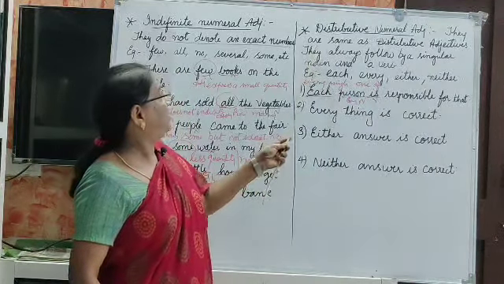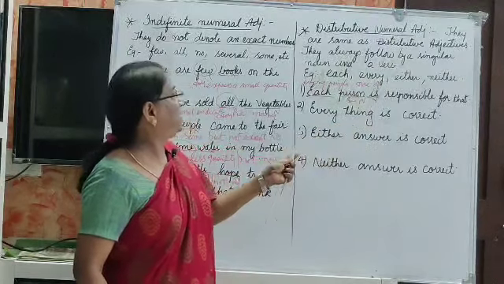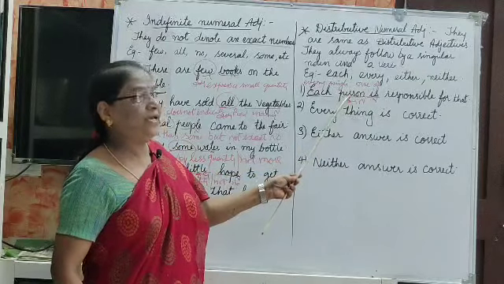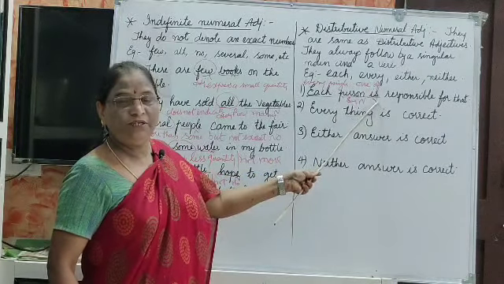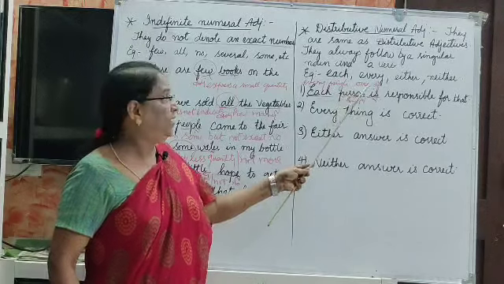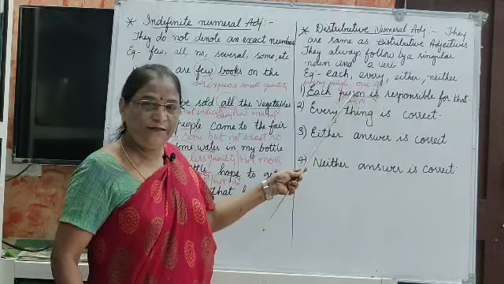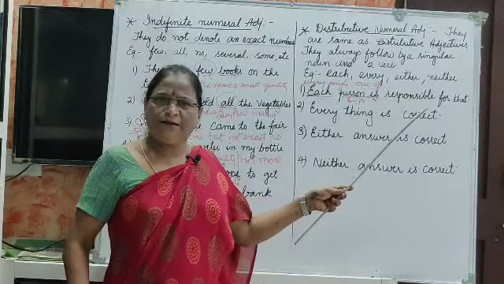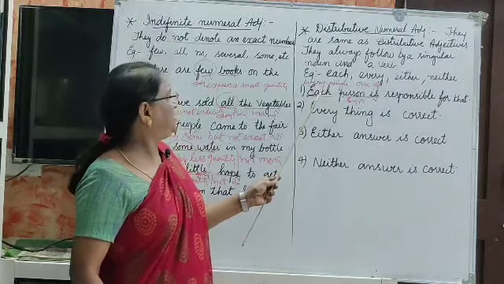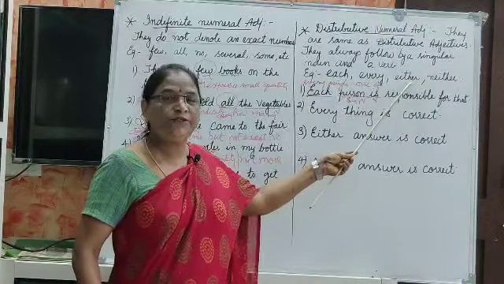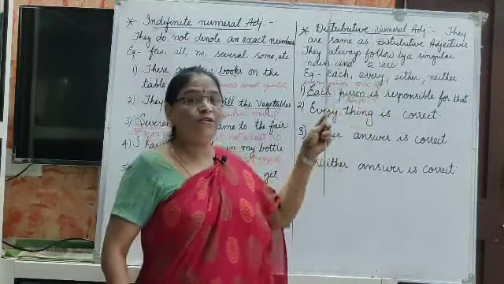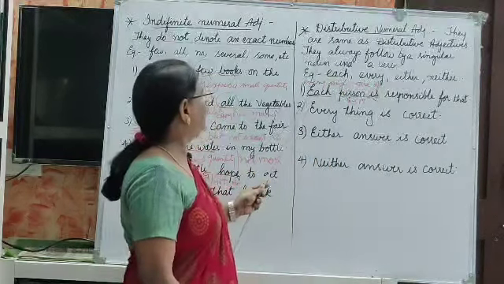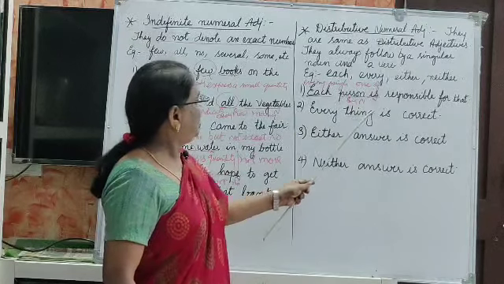See, here I told you, they are always followed by a singular noun and a verb. This is a singular noun and a verb. As the noun, so the verb. If the noun is plural, the verb will change. If the noun is singular, the verb will be singular. If the noun is plural, it takes was or were. So every time, this distributive numeral adjective is followed by a singular noun and a verb. And now here, everything is correct.